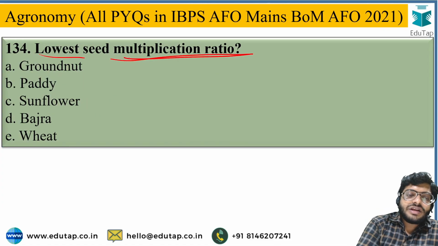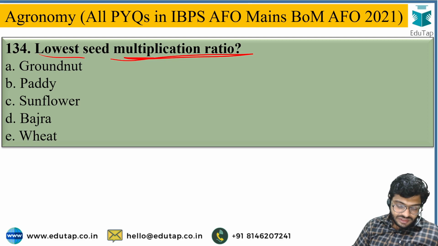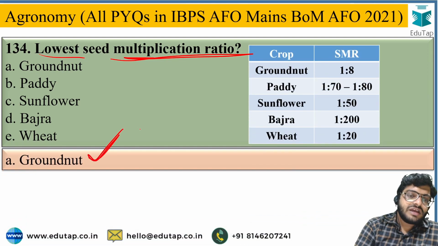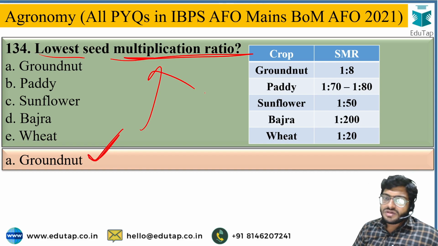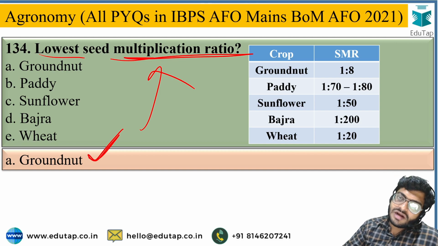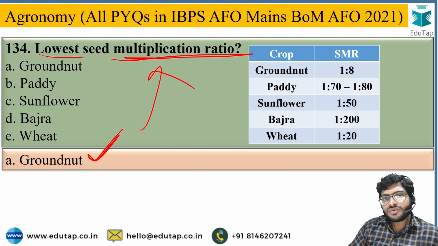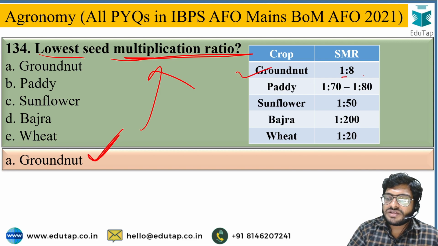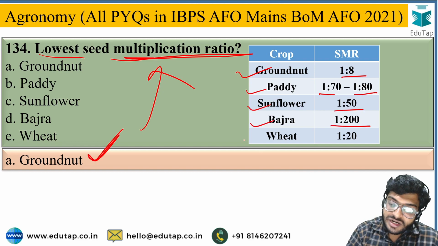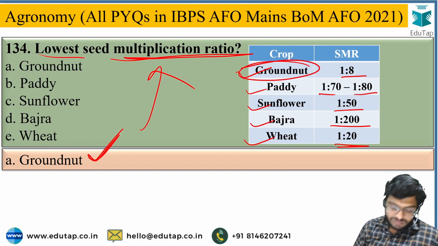Okay, next, lowest seed multiplication ratio, and the options are groundnut, paddy, sunflower, bajra or wheat, and the correct answer for this is groundnut. Groundnut has the lowest seed multiplication ratio. Seed multiplication ratio is nothing but, if you sow a seed and harvest that plant, how much quantity of economic produce, how much quantity of seeds you get from one seed. So groundnut has 1:8, paddy 1:70 or 80, sunflower 1:50, bajra 1:200, and wheat 1:82. So the lowest seed multiplication ratio is in the groundnut crop from the given options.